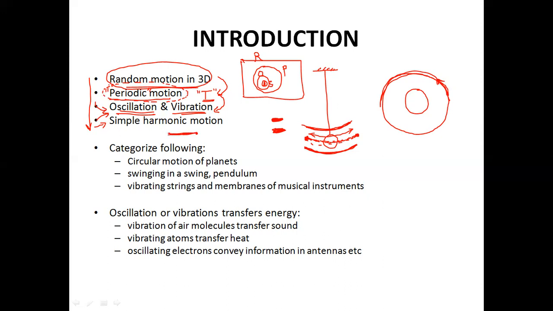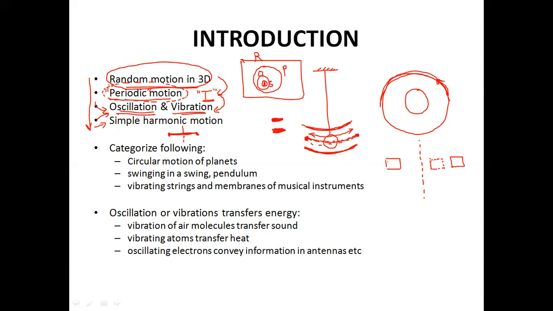But in case of simple harmonic motion, if I define this object moving from this location to this location, then its mean position would be somewhere over here. Then the displacement of the object at any time instant from its mean position is directly proportional to the force that is trying to bring it back to the mean position.